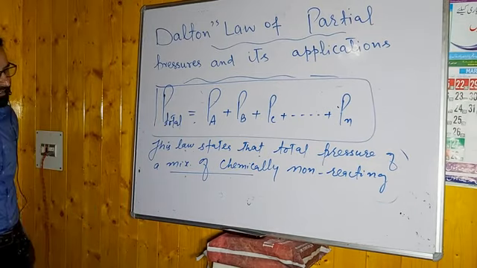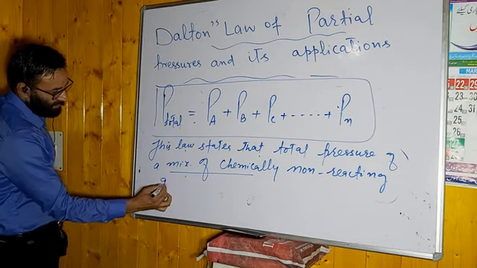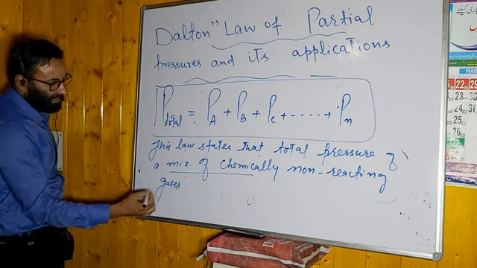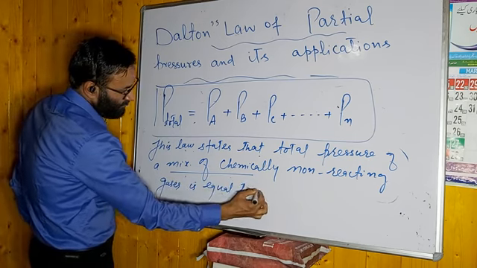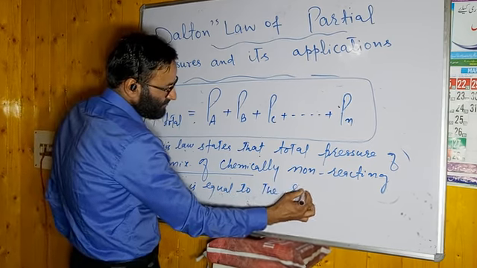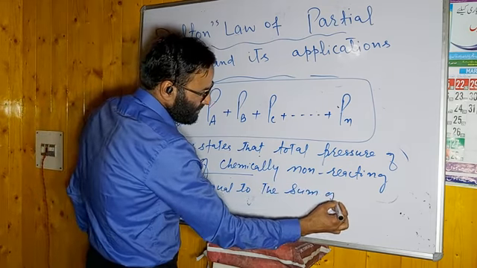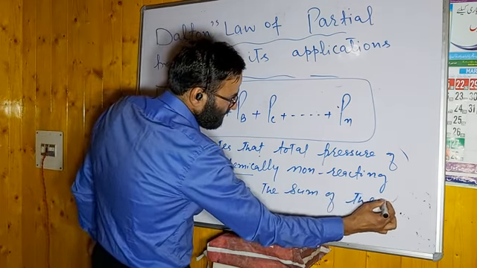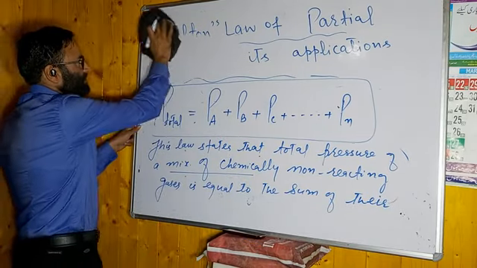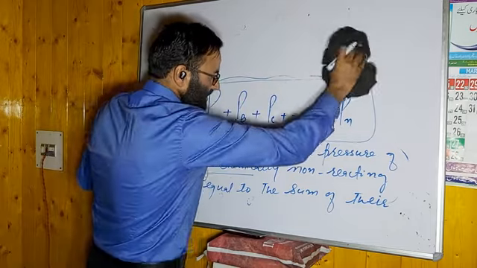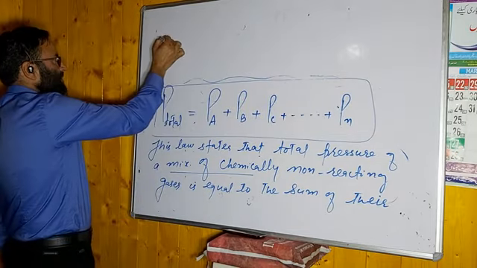Mixture of chemically non-reacting gases is equal, किसके बराबर होता है बेटा? Is equal to the sum of their respective partial pressures.